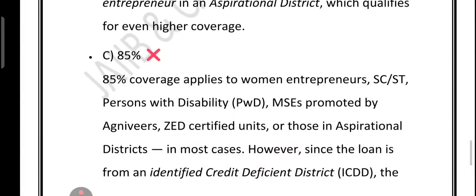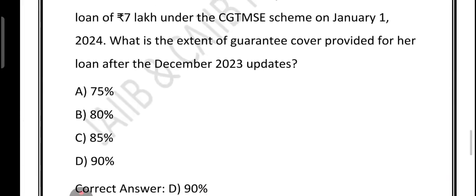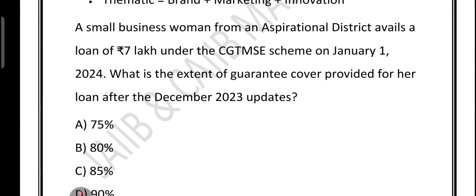What about option C, 85%? It is a standard cover for women entrepreneurs, SC, ST, persons with disability and those in an aspirational district. This looks close, but here is the catch. The district is also an identified credit deficient district, ICCD. So an extra 5% is added. So the correct answer is 90%, right?